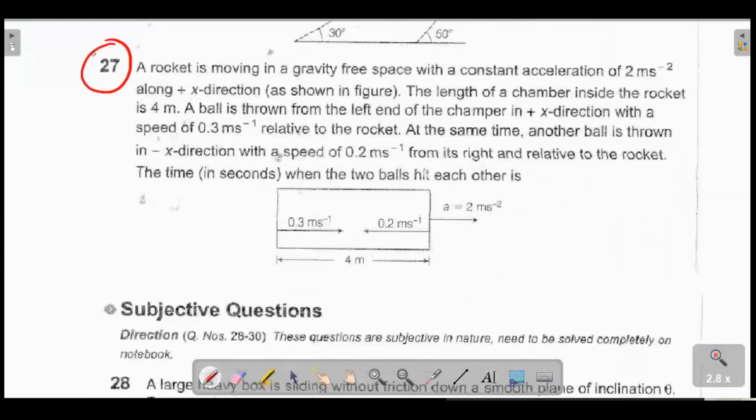This was the previous JEE question where they gave 2 answers. They realized that one of the answers is possible when this value is so small. This 0.3 meter per second is so small that it could actually hit it immediately after this. The second possibility is that this particle stays here only with respect to this cabin because it has accelerated too much, and this 0.2 takes all the time to come and hit here. If the collision were to happen here, then you'll get the second answer. So that's why there should be 2 answers here. In the final key also they made it 2 answers.